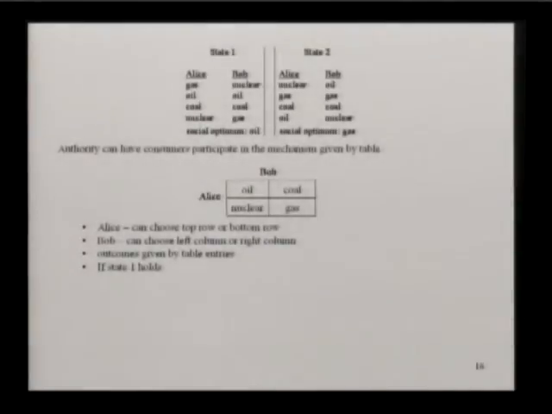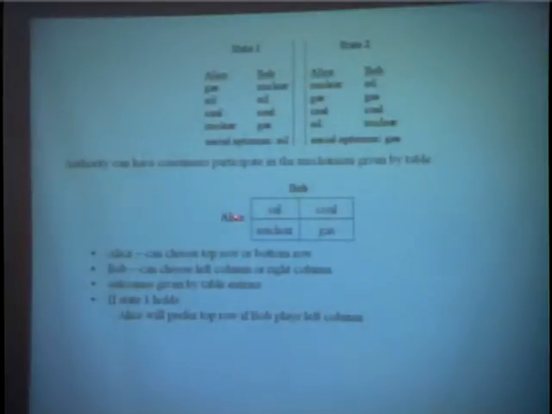Let's imagine that state 1 is the actual state, and let's see what Alice and Bob would do in state 1. Well, if Alice anticipates that Bob will play the left column, then Alice will want to choose the top row, because if she chooses top, she gets oil. If she chooses bottom, she gets nuclear power. And notice that in state 1, Alice prefers oil to nuclear power, so she will indeed choose the top row if she thinks Bob is going to go left.